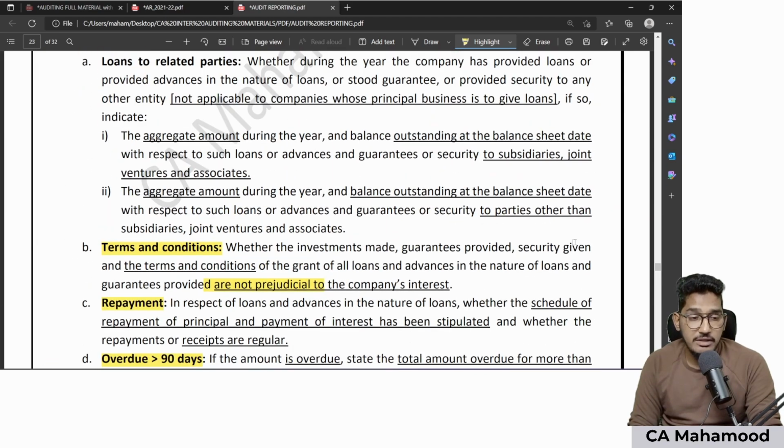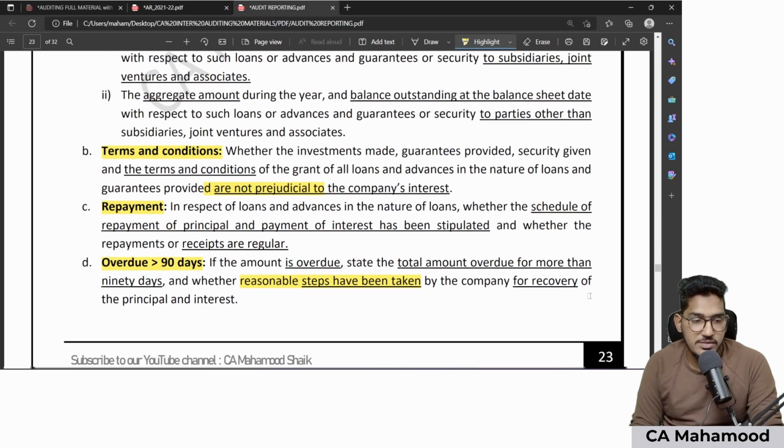Not just this point, even the first point, loans to related parties. I told you that segregation, aggregate amount and balance outstanding, that first point is also not applicable in case you are conducting the audit of such a company whose principal business is to give loans, whose main business is to give loans. That is, for banks and financial institutions, you need not report on this matter.